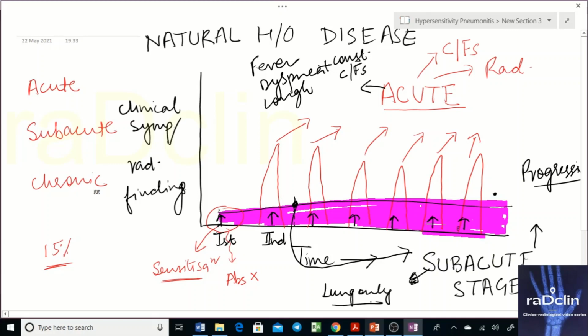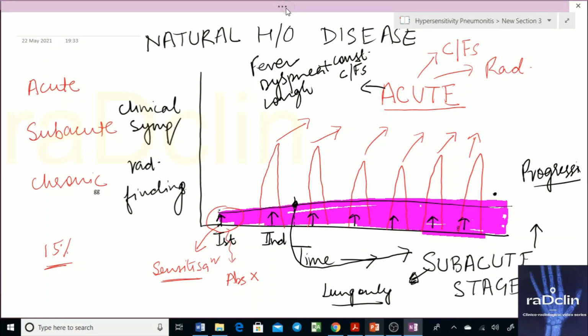All this that we are discussing has variations. You may have the subacute stage only, with findings only of subacute and no acute attacks, or you may have acute attacks with no subacute stage. But classically, a classical case of hypersensitivity pneumonitis will be like this. Now there are two possibilities. What are those possibilities?